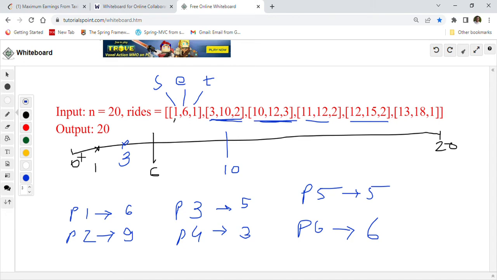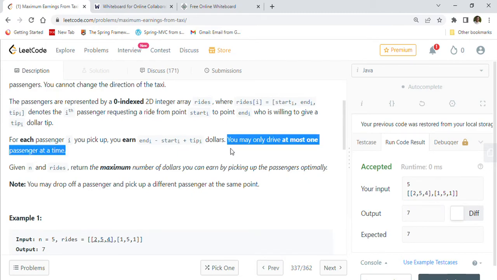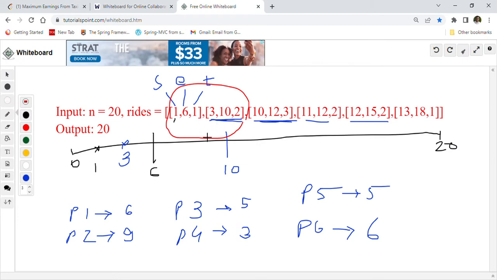So basically what they are saying is, which passengers should we choose? There are these passengers, right? We cannot choose all of these passengers. Why can we not choose? I'll tell you with this example. I cannot choose both of these passengers. Why? Because this passenger is starting at 1 and ending at 6. The second passenger is starting at 3 and ending at 10, right? The important thing to understand here is that we are only allowed to take one passenger at a time, right?